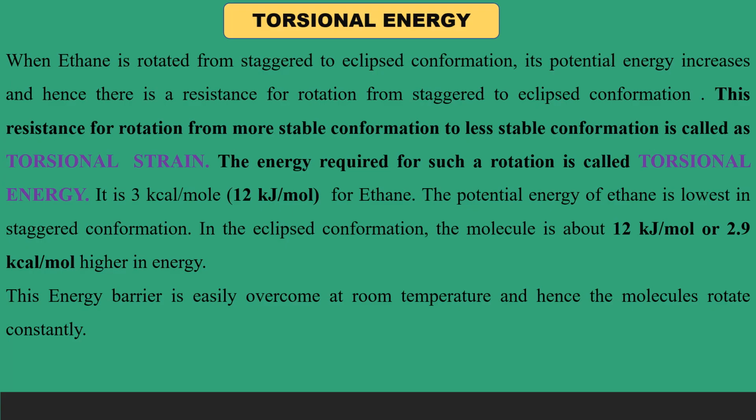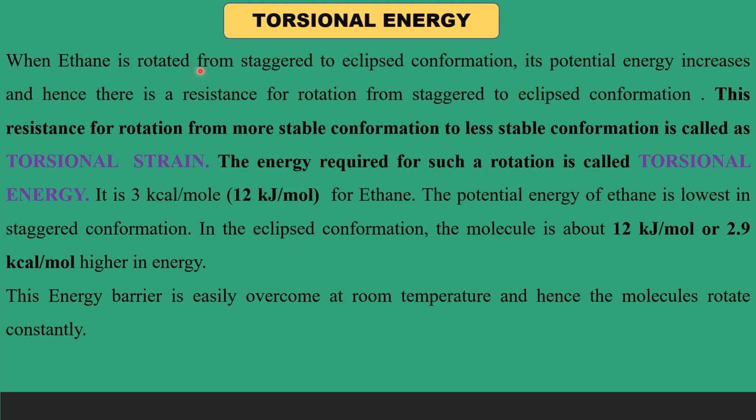Another important terminology that we have to learn is torsional energy. For ethane, the most stable conformation is staggered conformation, that is the one with the lowest energy. Eclipsed conformation is the least stable, that is the one with the highest energy.